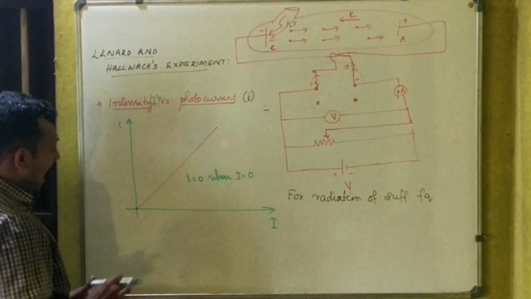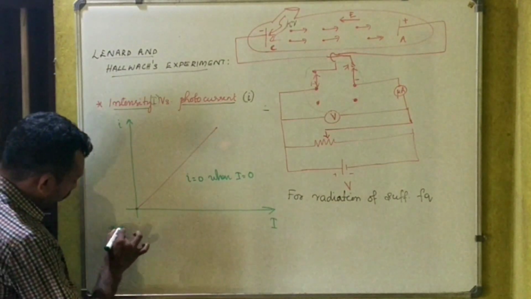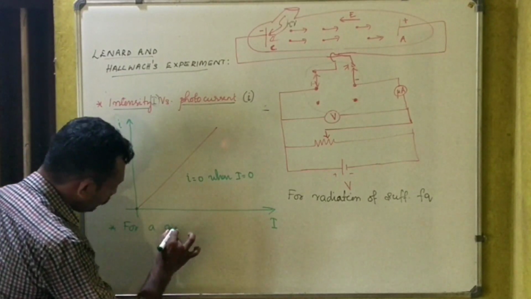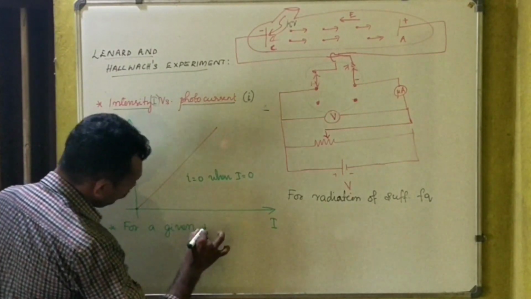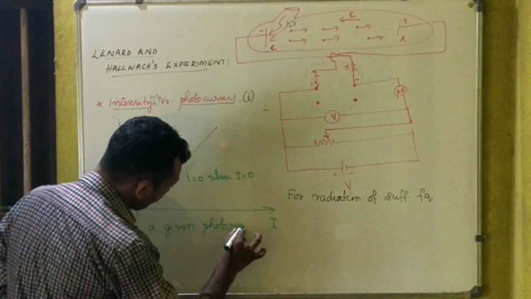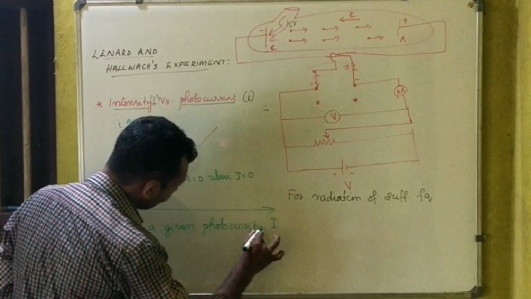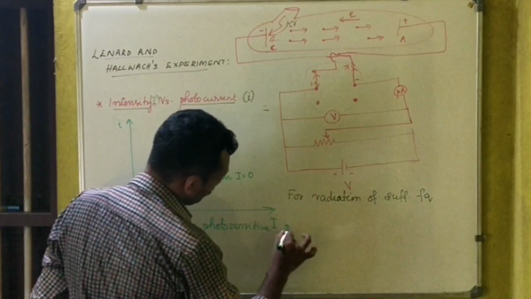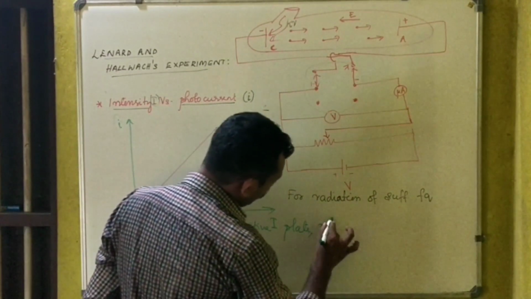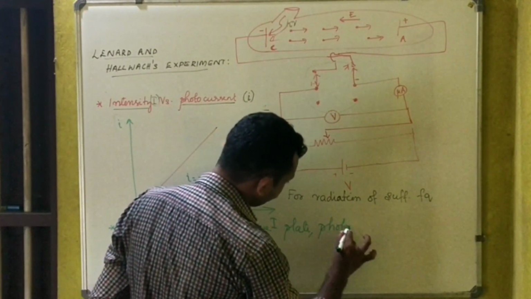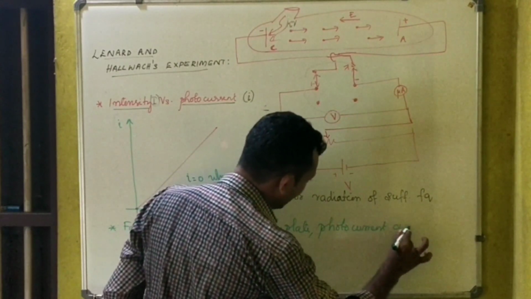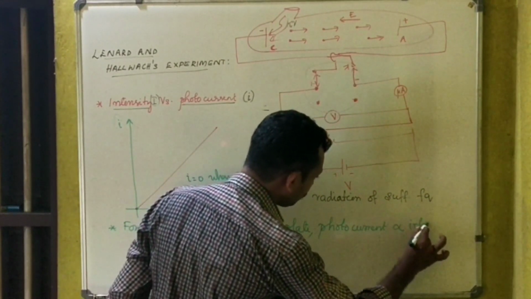Right? And then we can see that for a given photosensitive plate, photocurrent is directly proportional to intensity.